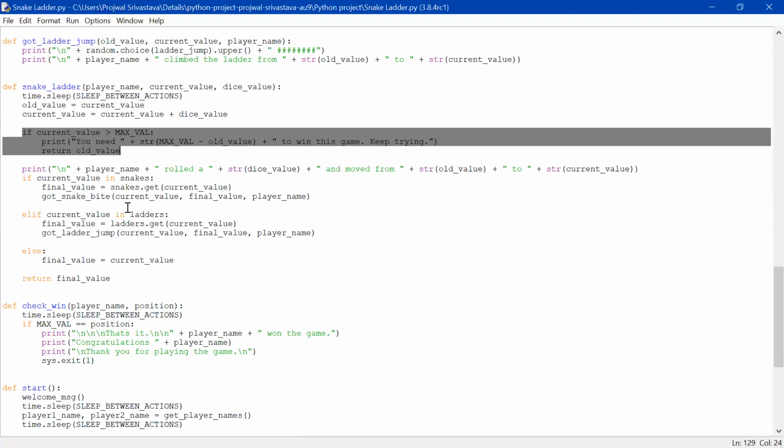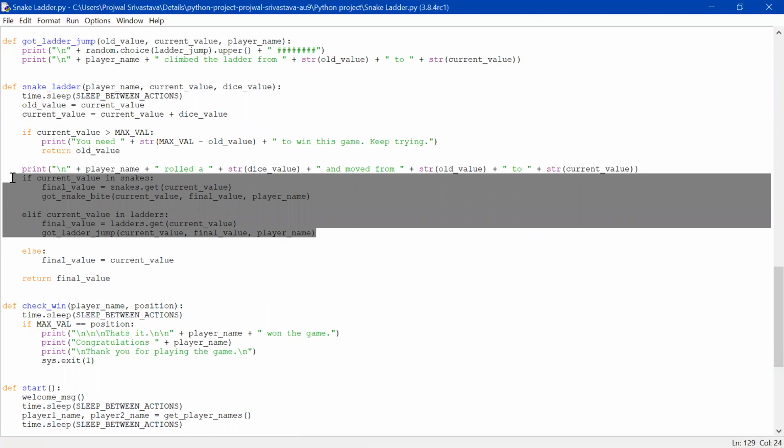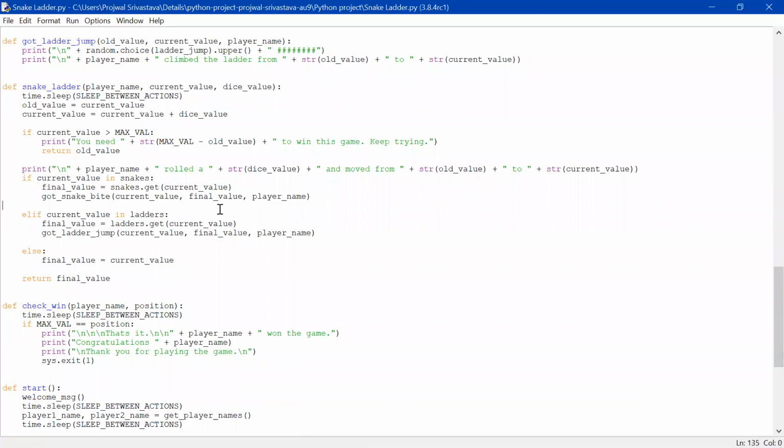This message will be printed over there. And this is for when a user gets a snake bite or ladder jump. So this will convert my current value to my final value. Like the current value is 10 and the user gets a ladder jump to 20. So the current value will be changed into the final value, and the user will be on the final value, 20.